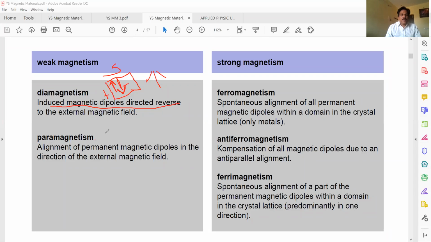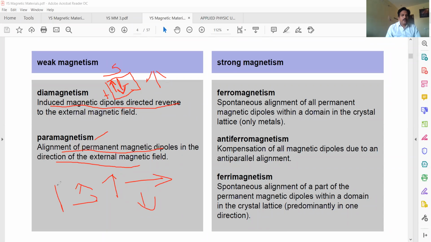Now this is called paramagnetic materials. There is random alignment of dipoles. By application of a field, alignment of permanent dipoles in the direction of the external field takes place. How do they align? Randomly, like that. These are called not completely filled; these are partially filled materials. These are completely filled materials. Diamagnetic materials have inner orbitals completely filled. In paramagnetic materials, the shells are partially filled, and this alignment is random.